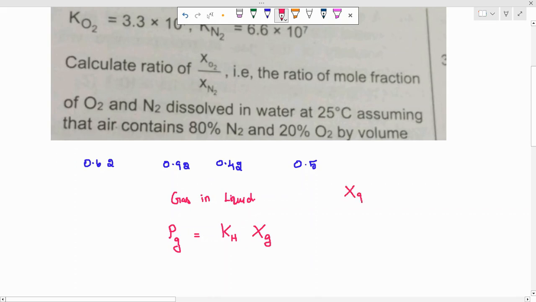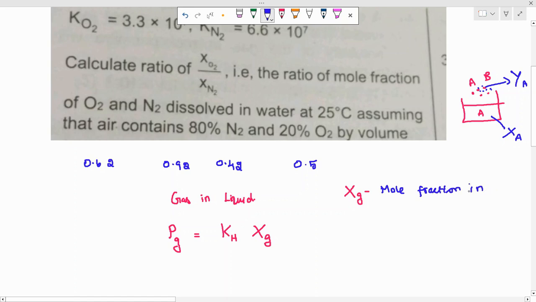Please look at this clearly, because we may have the mole fraction in the gas phase also. When you have a liquid, that liquid can produce A particles in the vapor phase also. In the vapor phase, some other particles, B particles and C particles, may also be there. So vapor is also having mole fraction of A, and liquid is also having mole fraction of A. That's why you should be very careful. So here I am mentioning the mole fraction of that gas in liquid.